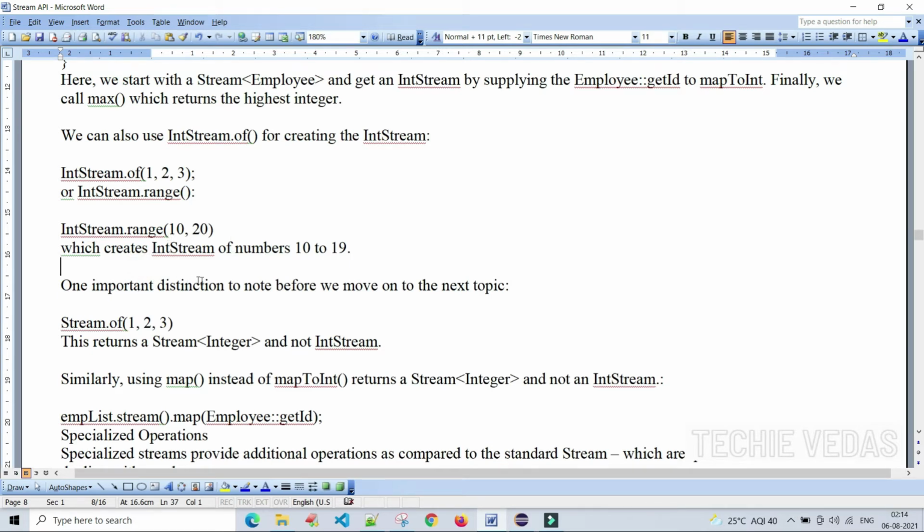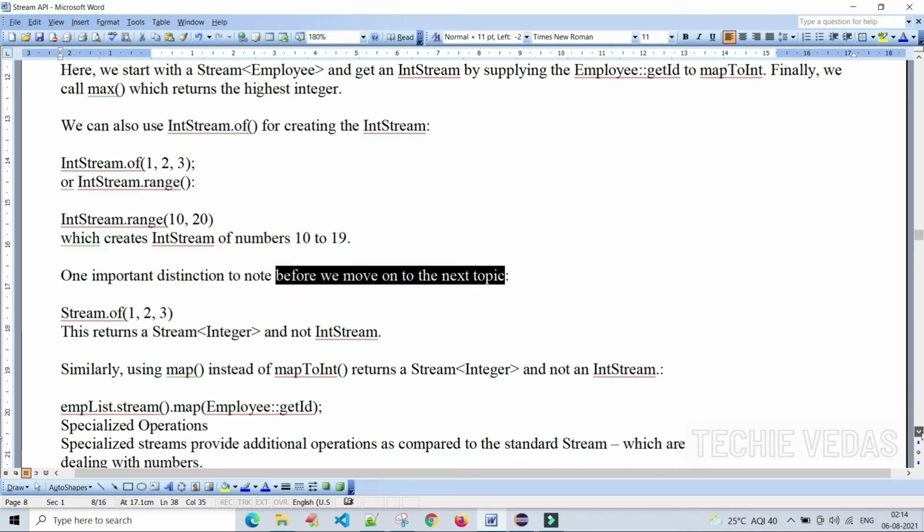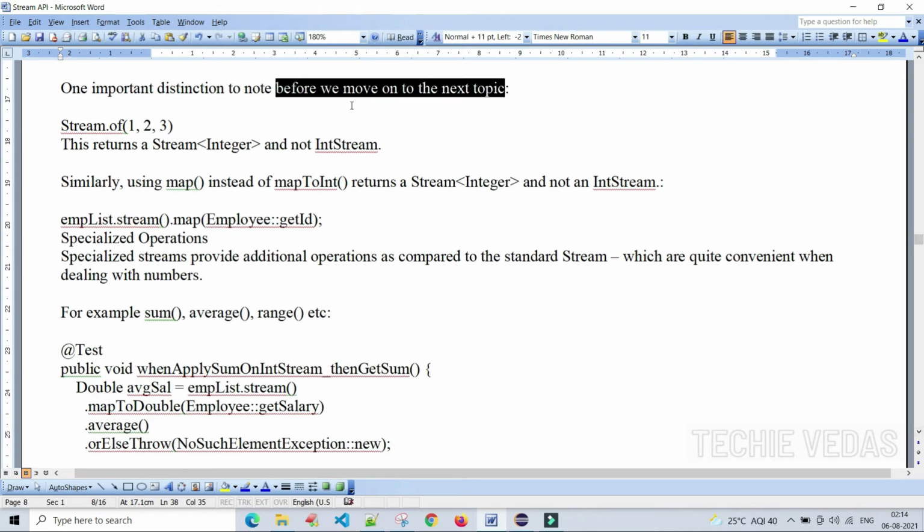One important distinction to note before we move on to the next topic is Stream.of(1, 2, 3). We are creating the stream, this is one way of creating a stream. This returns a Stream of Integer and not an IntStream.